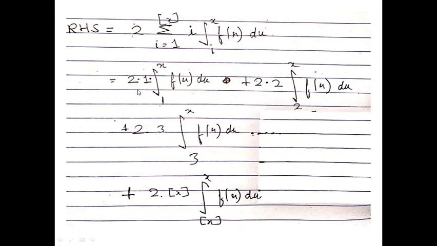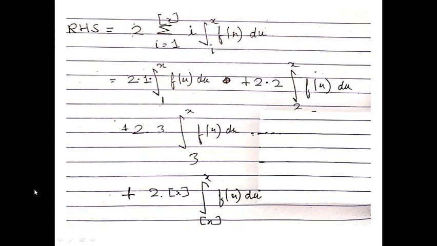Now if you expand this summation, if you put i equals 1 here, you will get 2 into 1 integration 1 to x f of u du plus 2 into 2 integration 2 to x f of u du plus 2 into 3 integration 3 to x f of u du, and so on up to greatest integer of x.